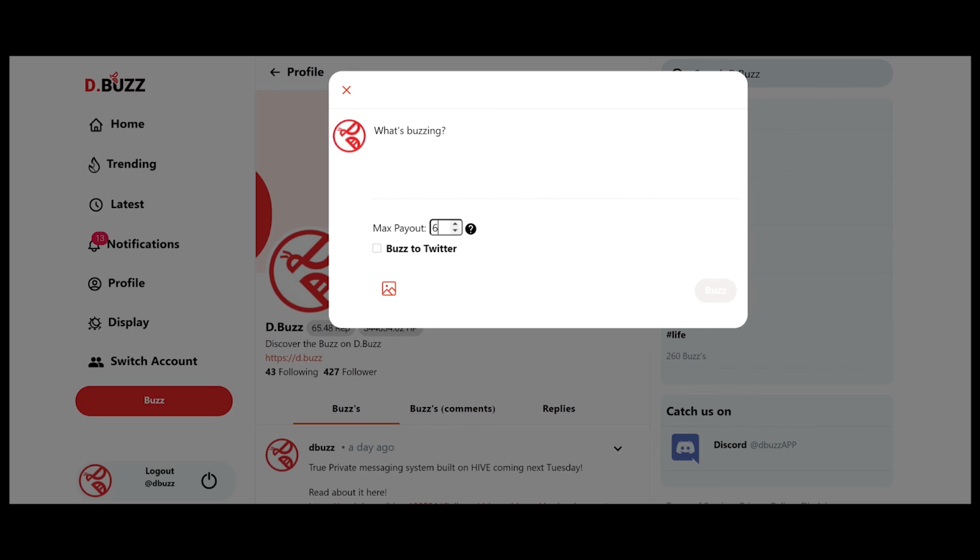A couple of things to note about your max payout. The maximum payout is set to 1 by default. We recommend keeping your maximum payout set to 1. This is the best way to ensure your content does not get downvoted. However, if your content is of exceptional quality and you feel it is worthy, please feel free to increase your maximum payout to whatever level that you wish.